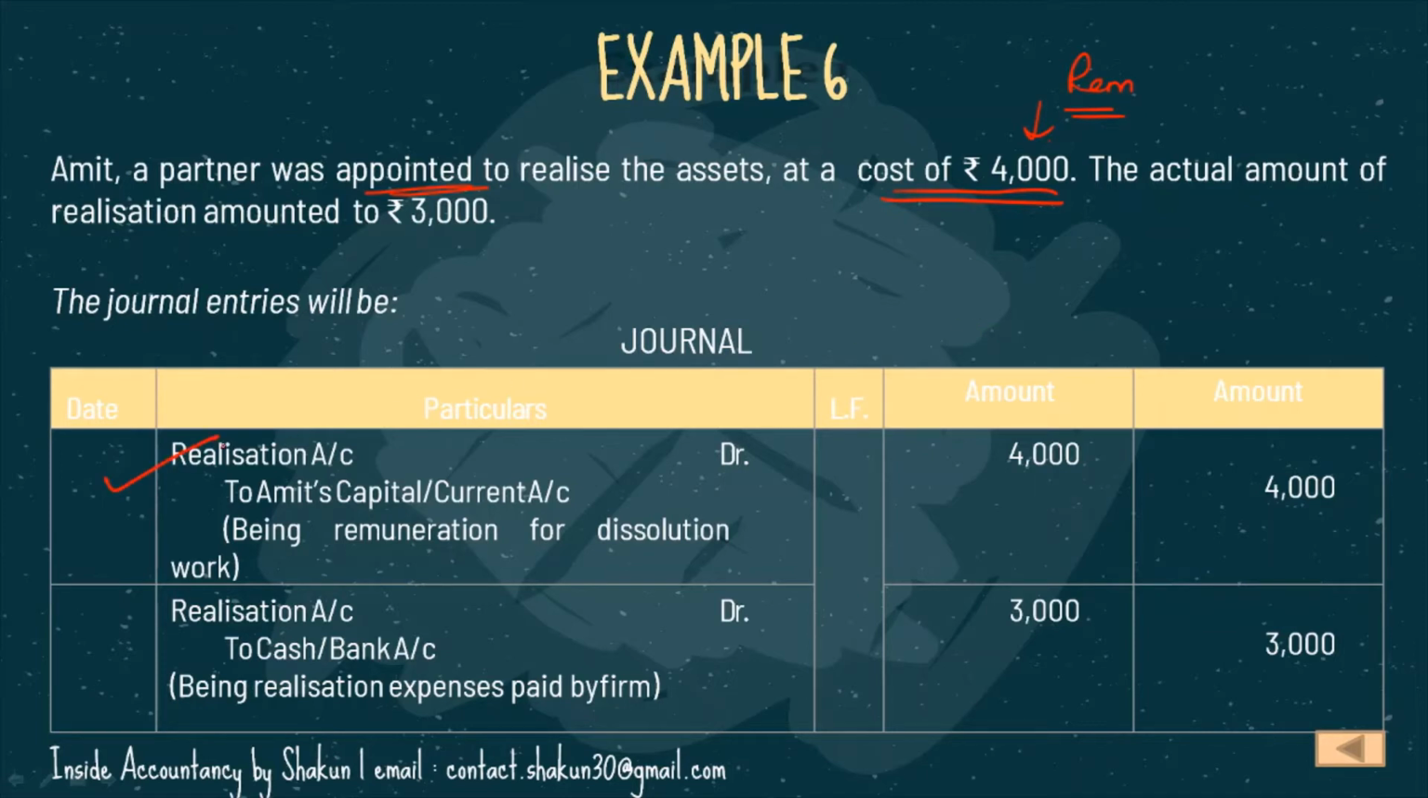For that, we pass this entry, realization to Amit's capital or current account. The actual amount of realization expenses amounting to 3,000. Okay, I think I've missed out the expenses word here. So the actual amount of expenses amounted to 3,000.